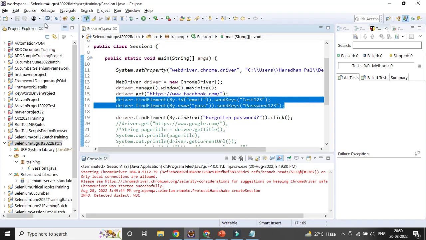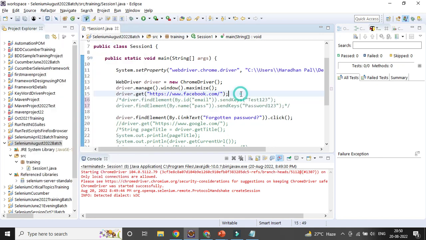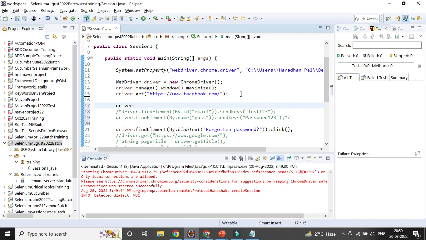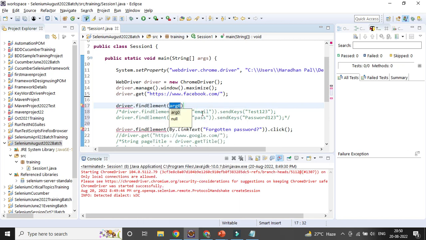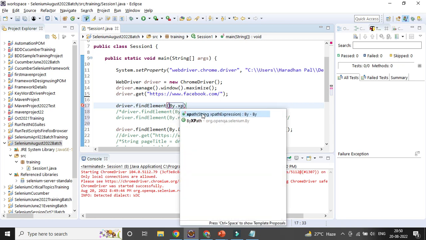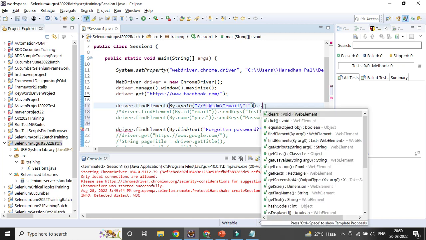Right here I can use driver dot find element by XPath, by dot XPath. You no need to worry about anything, just copy paste and again send keys, dot send keys. What is this?